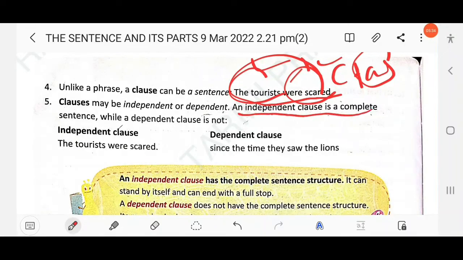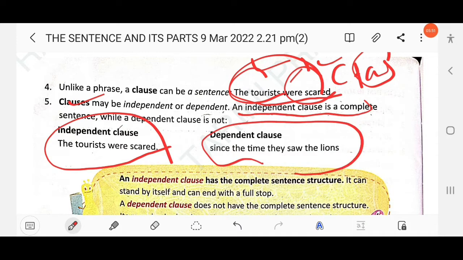An independent clause is a complete meaning sentence, while a dependent clause is not. The tourists were scared since the time they saw the lions. Here, the tourists were scared can stand by itself as a sentence. But since the time they saw the lions depends upon the main clause. That's why it is called a dependent clause, because it depends upon the main clause.